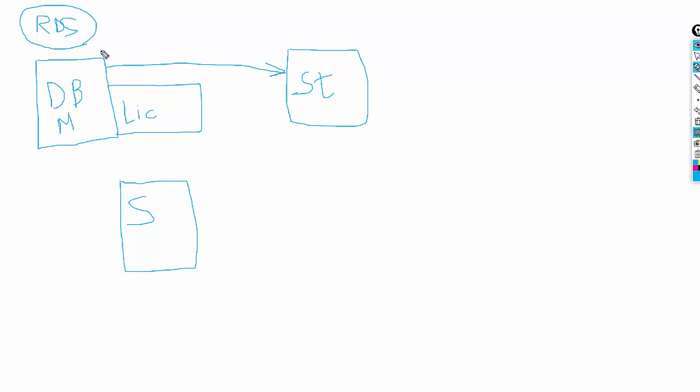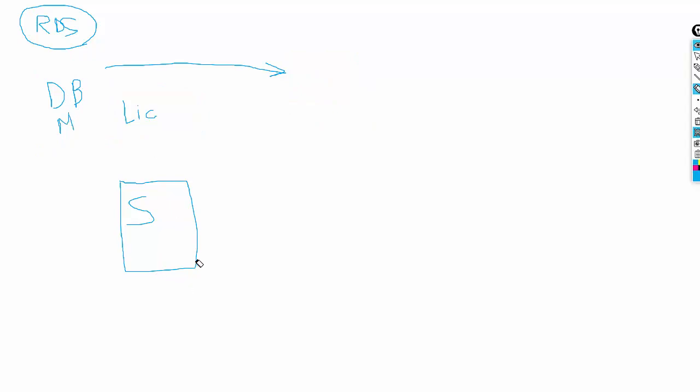Okay. Now, let me erase all those things. So how does a relational database actually work? Once you want to configure an RDS, it is configured the same way you configure a database on-premise.